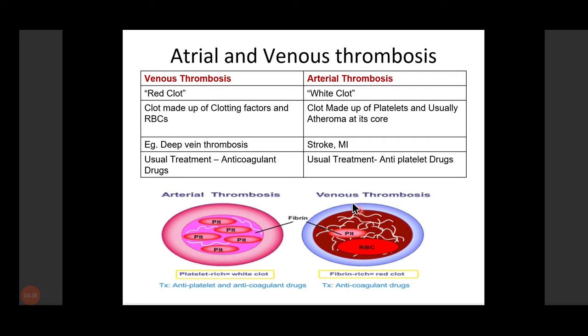Again I am repeating: since venous thrombosis is mainly made up of fibrin, formed with the help of various clotting factors, we use anticoagulant drugs in venous thrombosis. On the other hand, since arterial thrombosis is rich in platelets, we use antiplatelet drugs in arterial thrombosis.